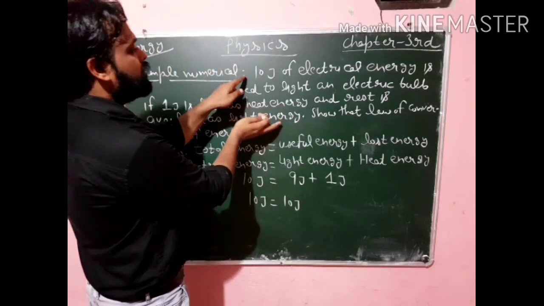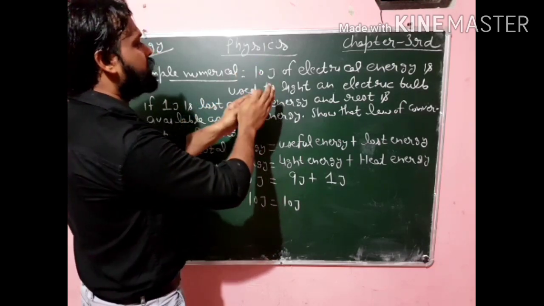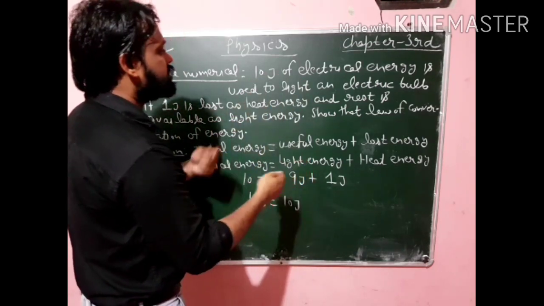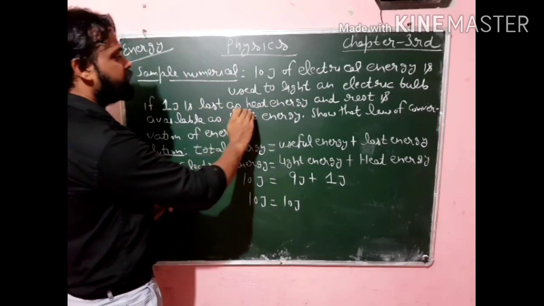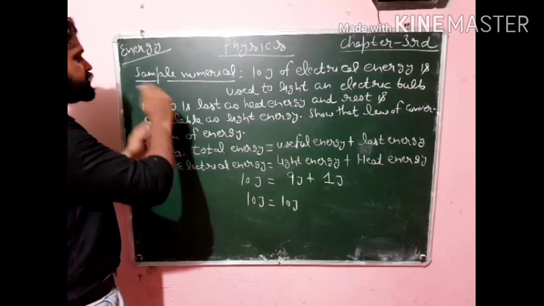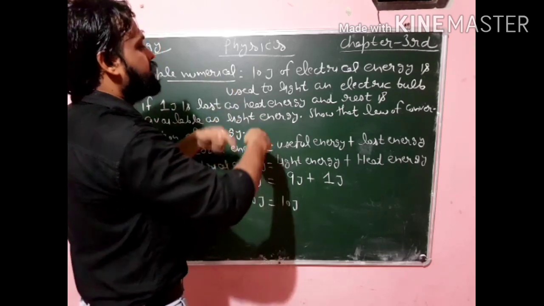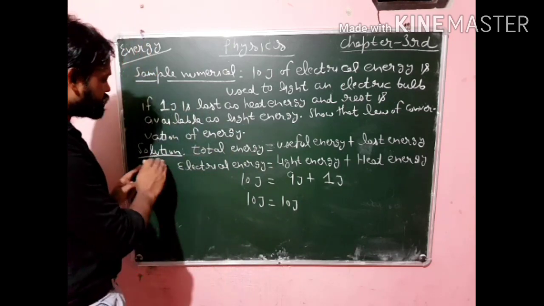Okay, now the numerical is, we are providing 10 joule of total electrical energy to the bulb, and the bulb is converting this energy into two forms. One is light energy and another is heat energy, and it is using 1 joule of electrical energy to convert into heat energy and the rest to convert into light energy. Okay, now see the solution.